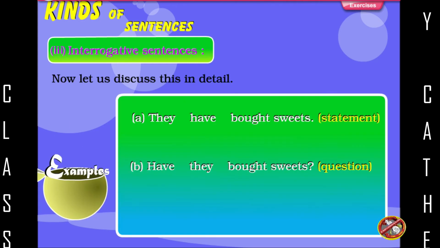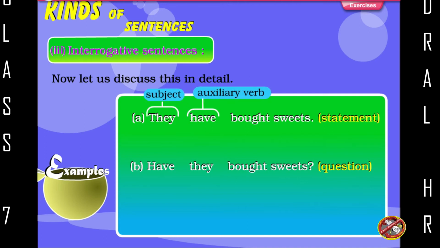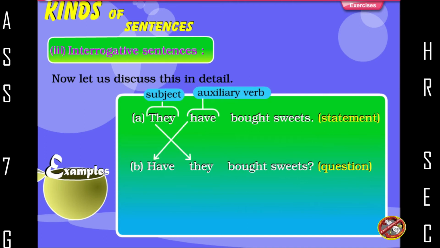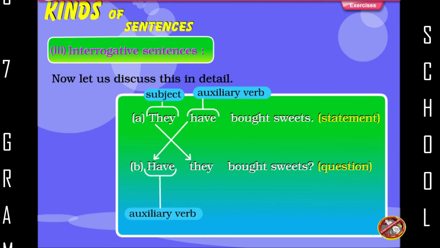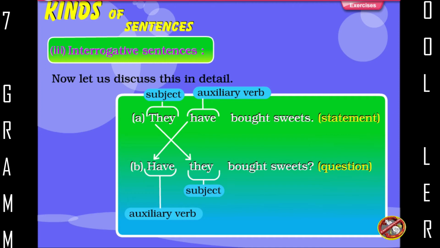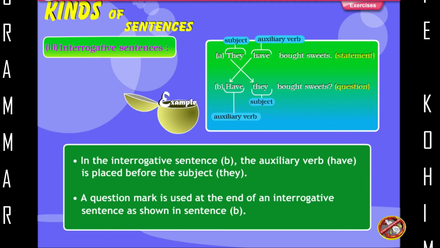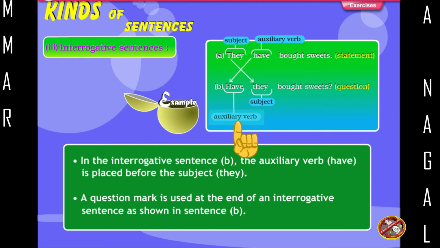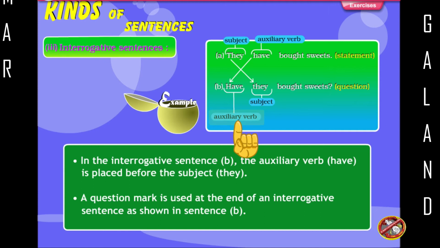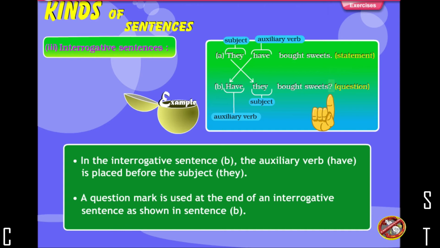Examples. A: They, subject; have, auxiliary verb; bought sweets, statement. B: Have, auxiliary verb; they, subject; bought sweets, question. In the interrogative sentence B, the auxiliary verb have is placed before the subject they. A question mark is used at the end of an interrogative sentence as shown in sentence B.